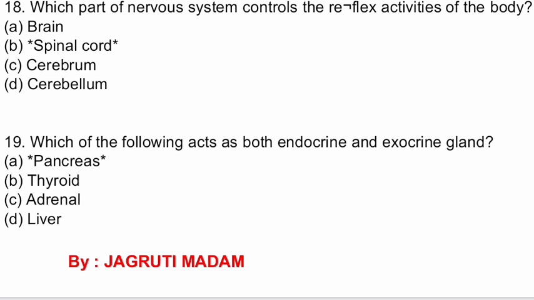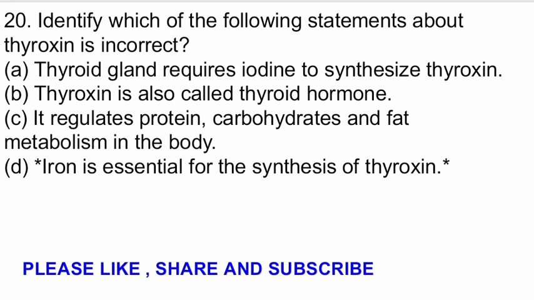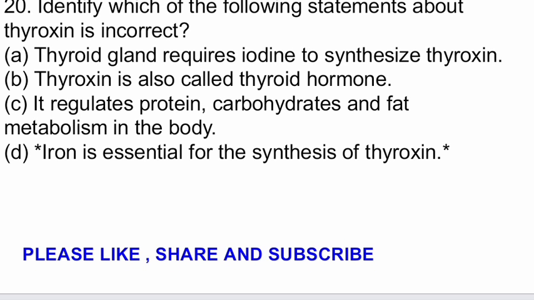Question number 19. Which of the following acts as both endocrine and exocrine gland? Options are pancreas, thyroid, adrenal and liver. The correct answer is pancreas. Question number 20. Identify which of the following statements about thyroxine is incorrect.